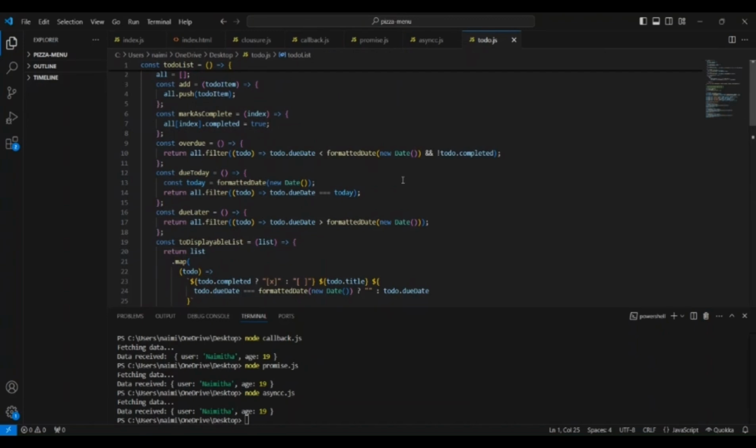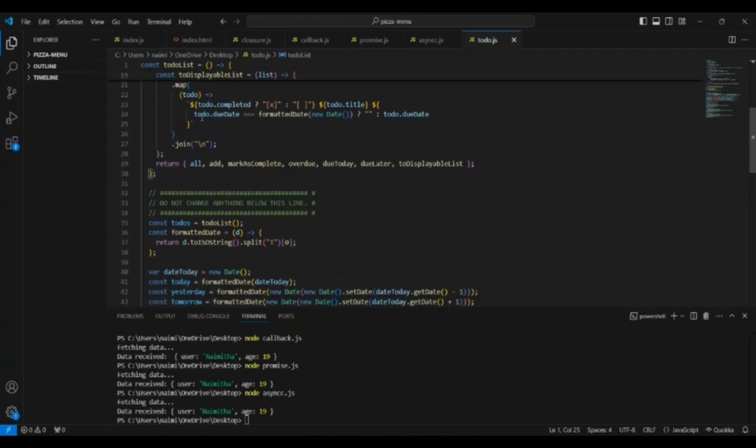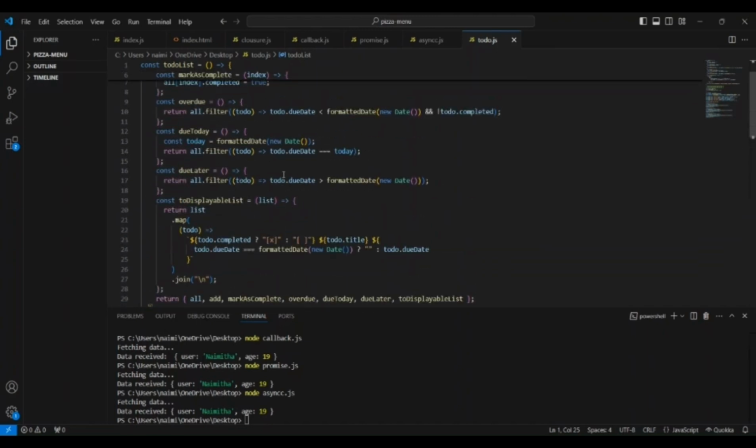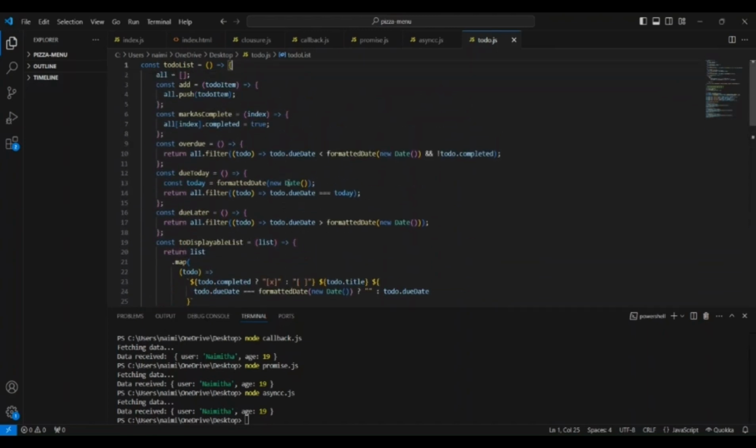So let us look at the code. First, let us look at the main function. This function creates an object that manages all the tasks in the to-do list. At the core of this function, I have created an array, all, that stores all the tasks. These tasks are objects, and they have three main properties: due date, completed, and title. The completed property tracks whether the task has been finished or not.